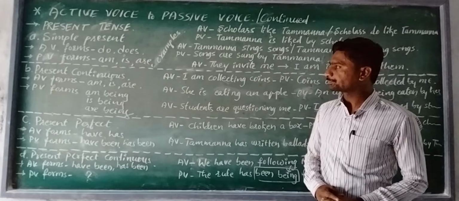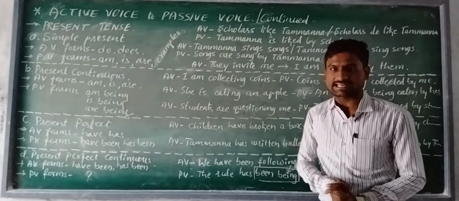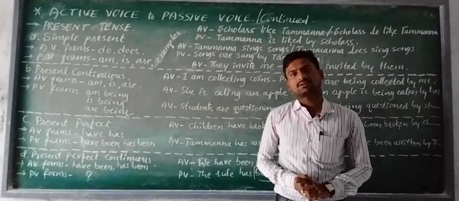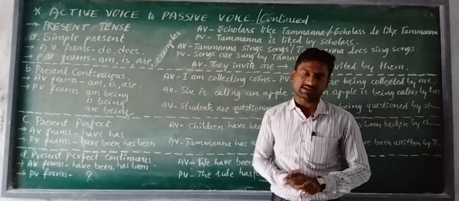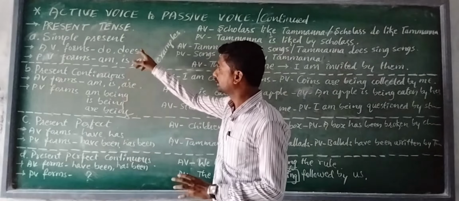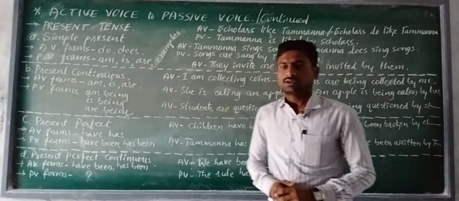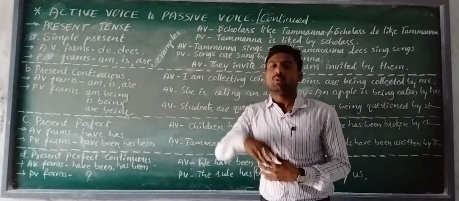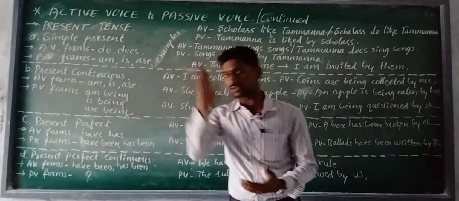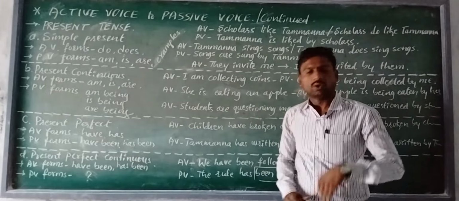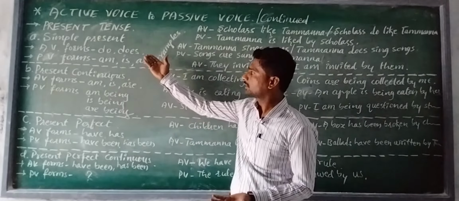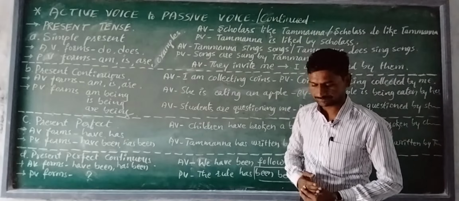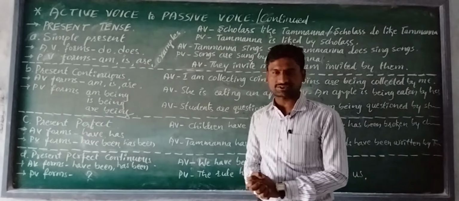Dear students, in simple present of present tense, we see there are two helping verbs to make the sentences in active voices. They are do and does. We can write the sentences with the help of these helping verbs and without the help of these helping verbs. Those are possible in simple present.